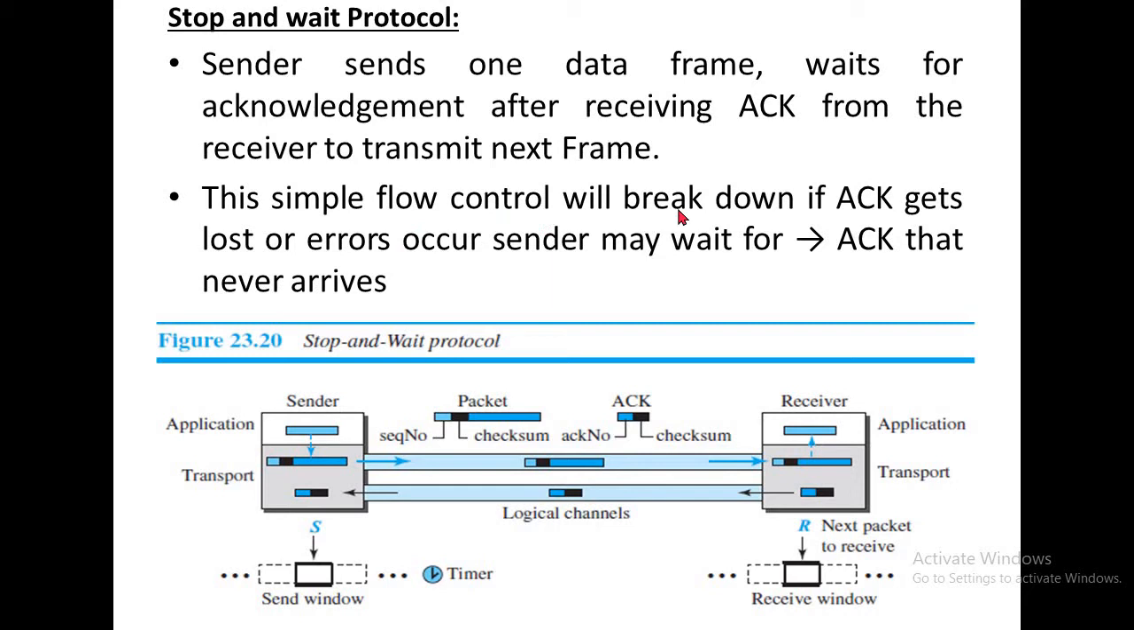This simple flow control will break down if the acknowledgement gets lost or an error occurs. The sender may wait for an acknowledgement that never arrives. Actually, we send the frames to the receiver side and wait for an acknowledgement for a particular period of time. Consider I am waiting for 10 seconds for the acknowledgement from the receiver side. My 10 seconds is going to expire.